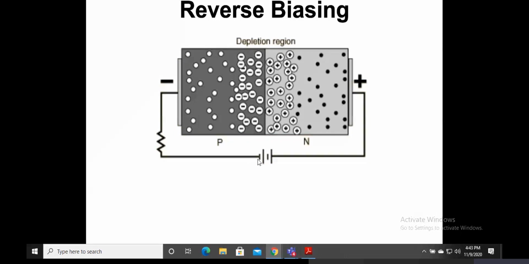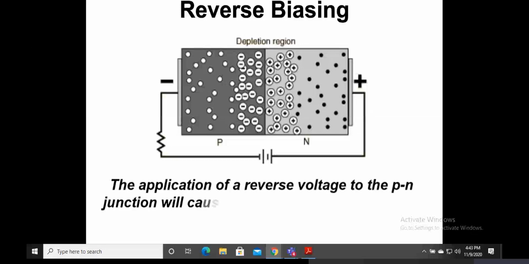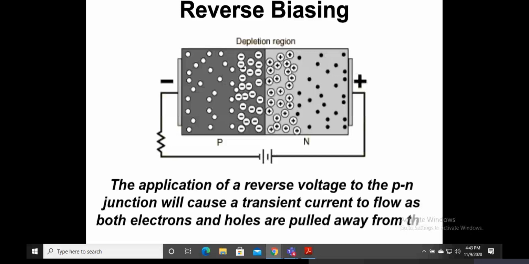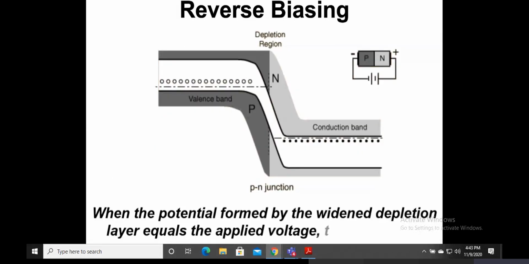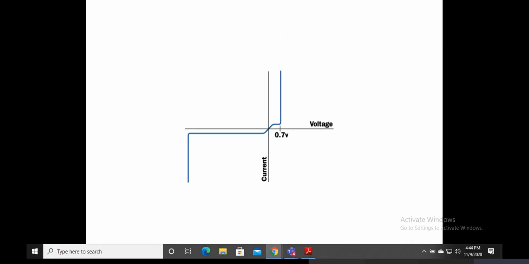So in reverse biasing, when I connect the negative terminal of my battery to my P type and the positive terminal to my N type, it does not allow electric current to pass through. This is called reverse biasing, wherein the semiconductor, when the battery is reversed, doesn't allow the current to flow through. We have different applications for this, and so on.